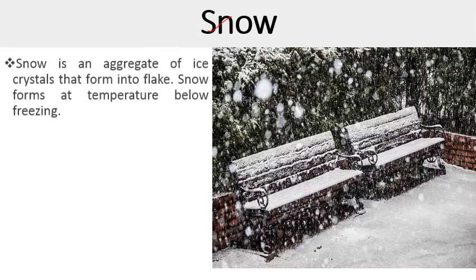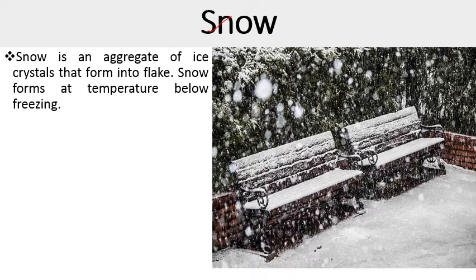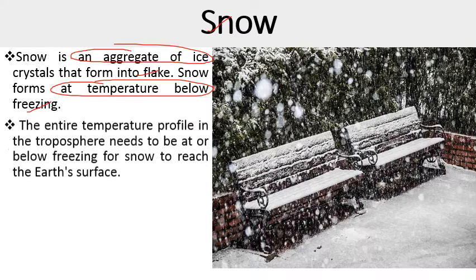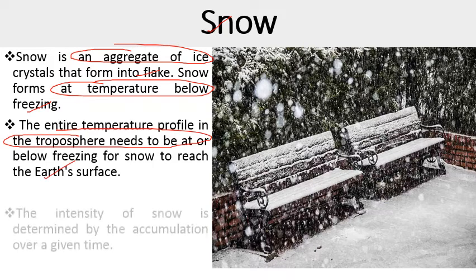The next form of precipitation is snow. It occurs when the temperature is less than freezing point. So snow is an aggregate of ice crystals that forms into flakes. Snow forms at temperatures below freezing. So the temperature should be below freezing point, only then snowfall occurs. The entire temperature profile in the troposphere needs to be at or below freezing for snow to reach the Earth's surface.